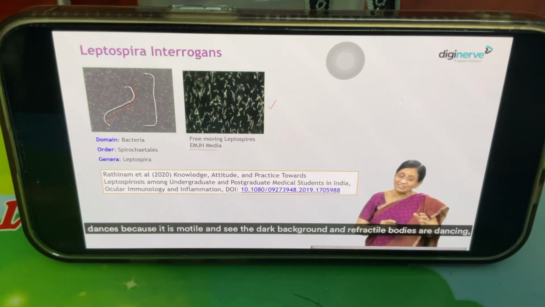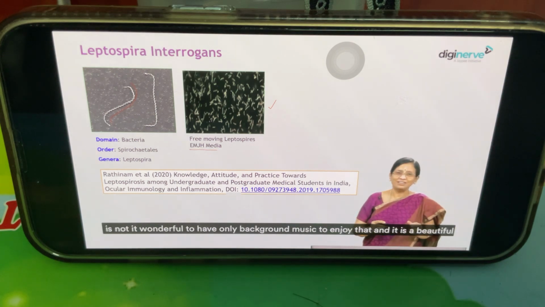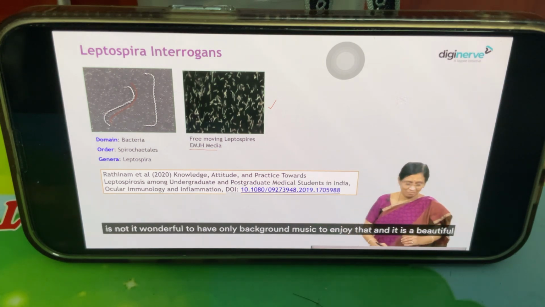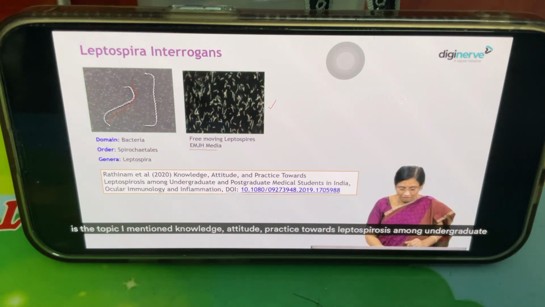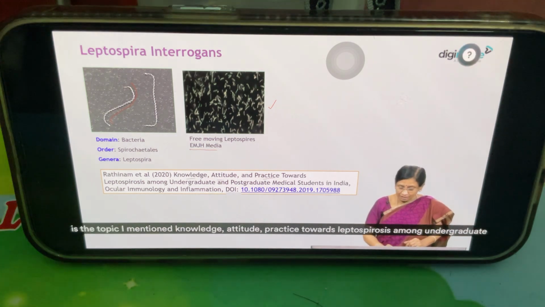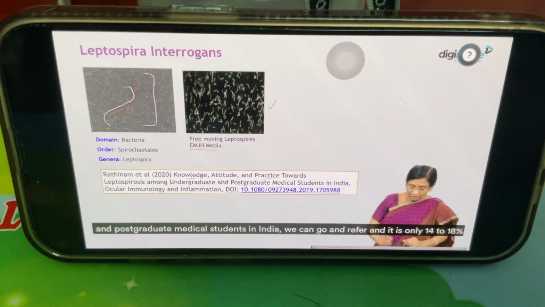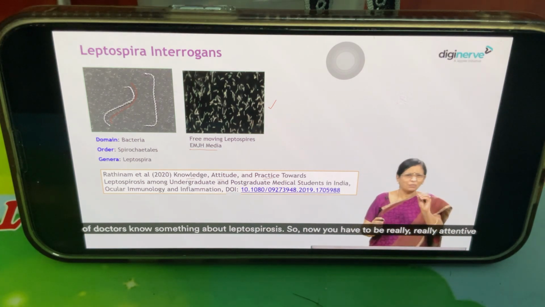Then when you see it, it dances because it is motile. See the dark background and the refractile bodies dancing. Isn't it wonderful, even without background music, to enjoy that? It is a beautiful experience to see Leptospira cultures. By chance, if you go to any Leptospira lab, ask them to show you living leptospires. It is beautiful to see. And this is the topic I mentioned, knowledge, attitude and practice towards leptospirosis among undergraduate and postgraduate medical students in India. You can go and refer, and it is only 14 to 18% of doctors who know something about leptospirosis.